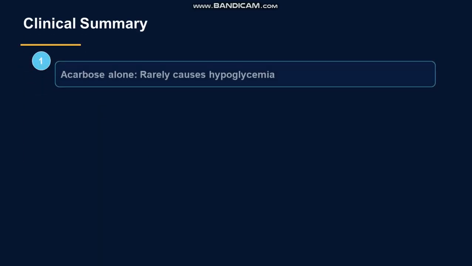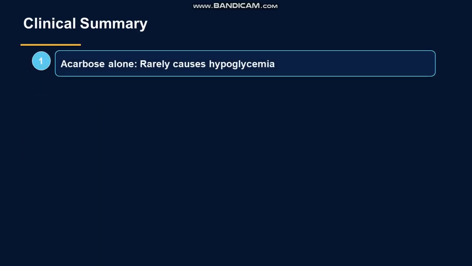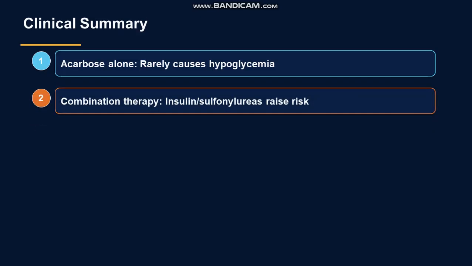That is the clinical summary. If you are using acarbose alone, a rare episode of hypoglycemia might occur. But if you are using insulin, sulfonylurea, or any other hypoglycemic agent, the risk of hypoglycemic episodes may rise.